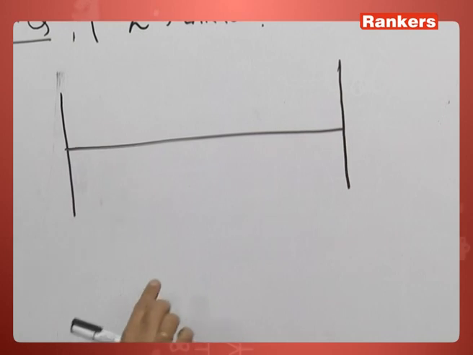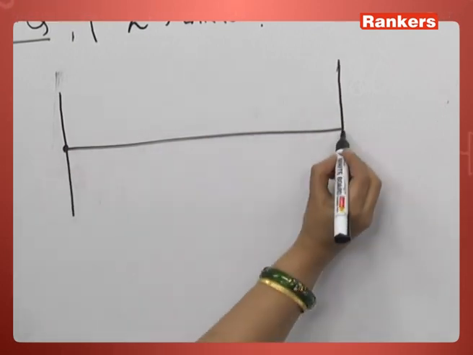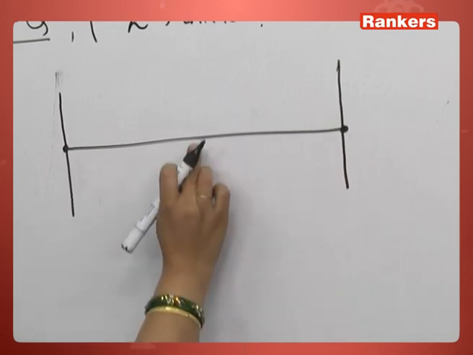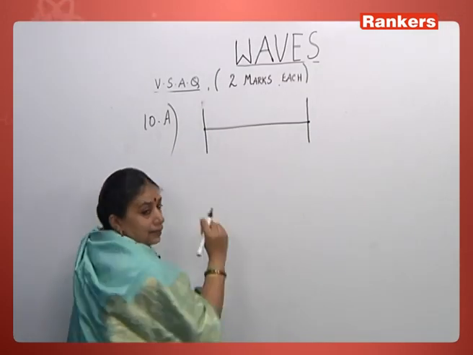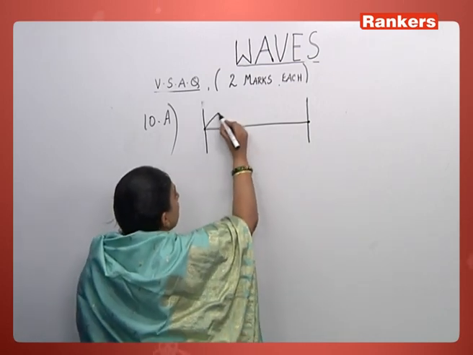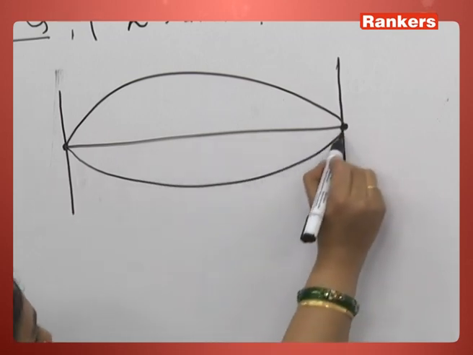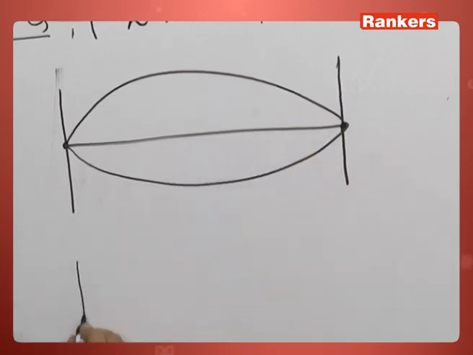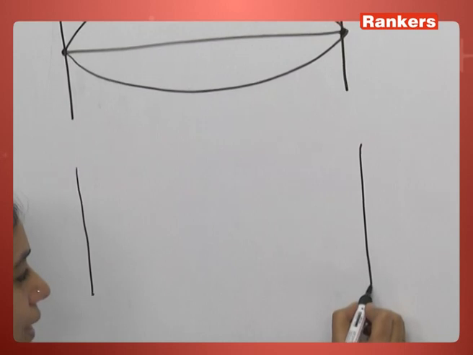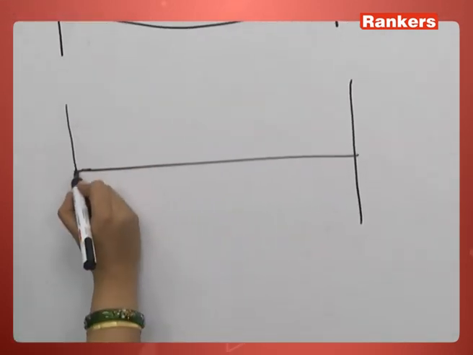So when we pluck a string in the middle, exactly in the middle, these are the two ends. These are the fixed ends. So when I pluck a string, let us tell the least type of vibration is one loop. Or if I just talk about a wave, just like the previous example, when I pluck it somewhere, I vibrate it.